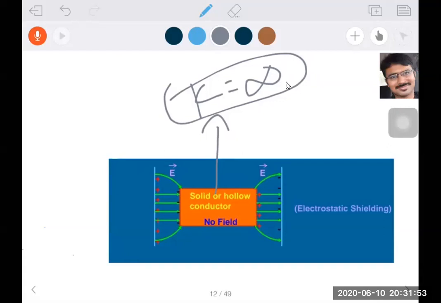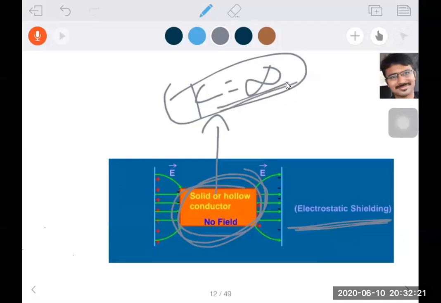As they can't enter here, the conductor will act as electrostatic shielding. Now these electric field lines are not entering into this one. Here this is positive, this is negative. Electric field lines cannot pass through this one, and it acts as electrostatic shielding, because for a conductor the K value is infinity. If K is infinity, it will not allow the electric field lines to pass through. This is one topic, beta, about electric field lines.